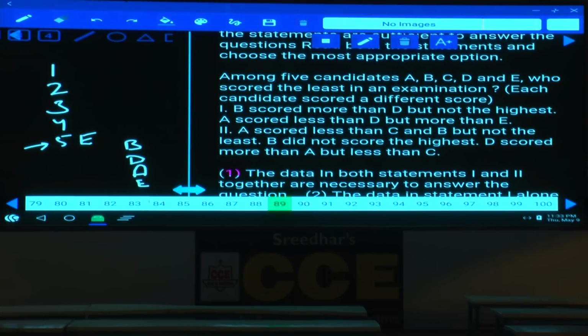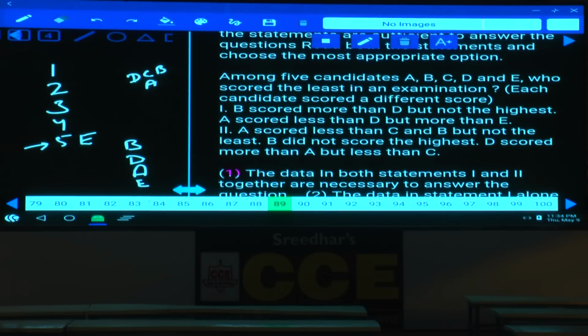Then coming to the second one, A scored lesser than C. A is lesser than both C and B, but not the least. A cannot be the least. And at the same time, B did not score the highest. B is not the highest. And D scored more than A.